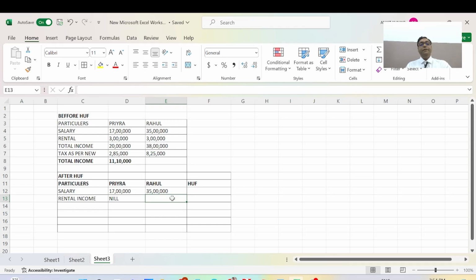And Rahul will show the 6 lakh rupees as rental income. The same, and we can add 17 lakh plus 35 lakh, which is 52 lakh rupees in total for both, and the rental income, and the total taxable income